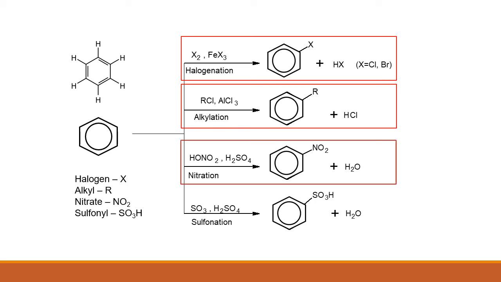In nitration, the H is replaced by nitrogen dioxide from nitric acid. The hydrogen reacts with hydroxide to form water. In sulfonation, hydrogen reacts with sulfur trioxide to form benzene sulfonic acid. If sulfuric acid is the reactant, water is also produced.